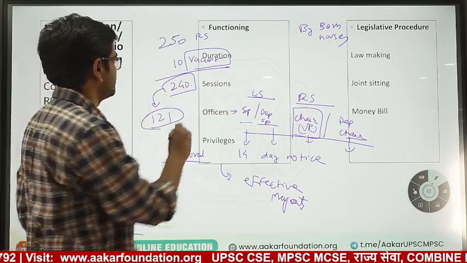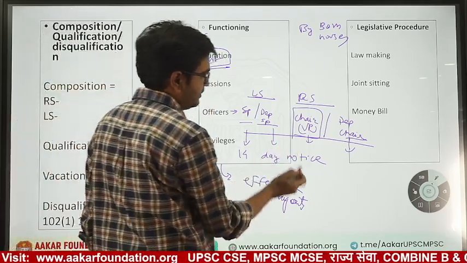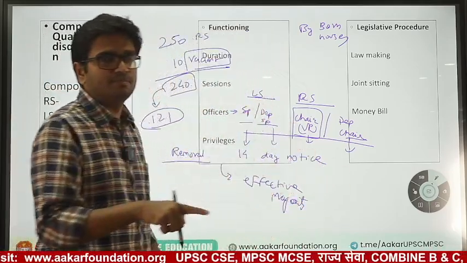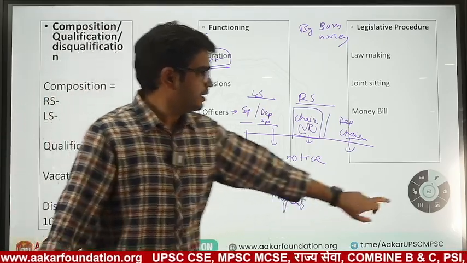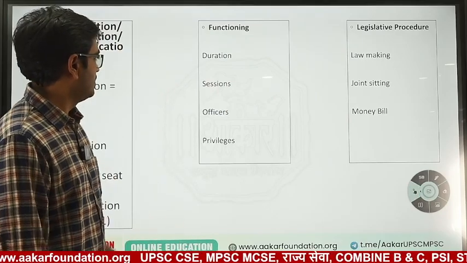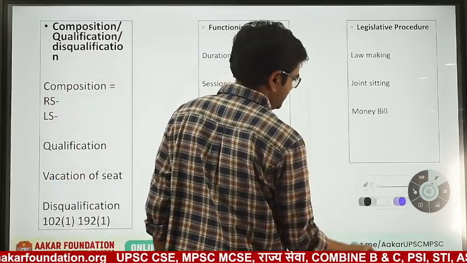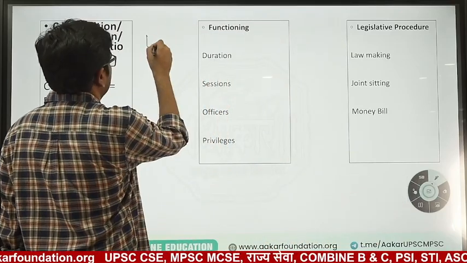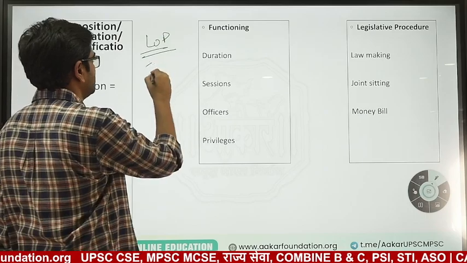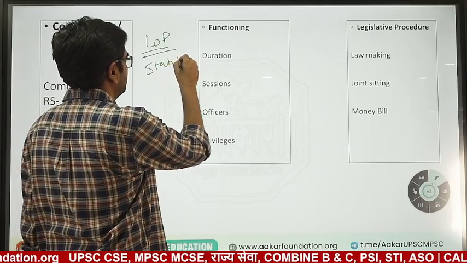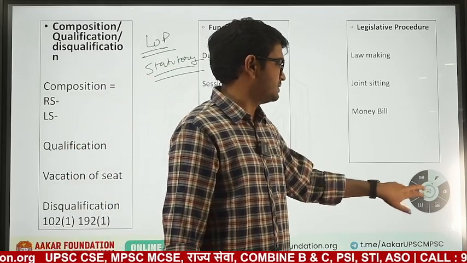For the Vice President, we have already seen: effective majority in Rajya Sabha and simple majority in Lok Sabha, and he will be removed. So this is regarding officers. Then, I have not mentioned it here, the Leader of Opposition is also one of the offices. It is not mentioned in the Constitution, but it is a statutory office. By statute it is an office, and it is as good as a Cabinet Minister.